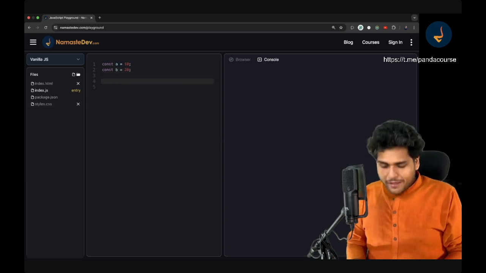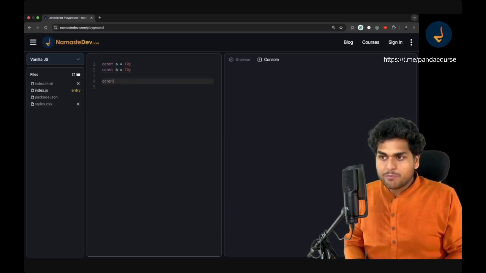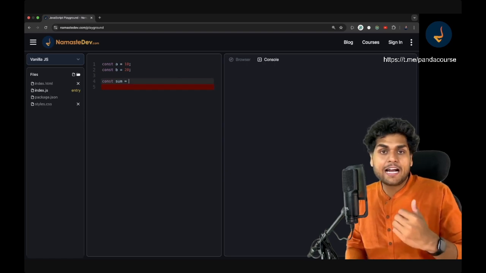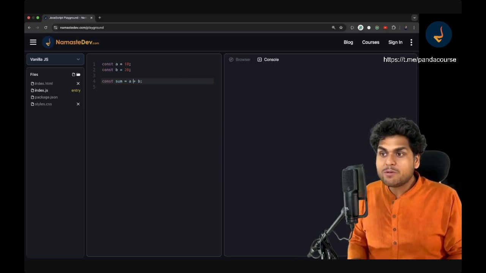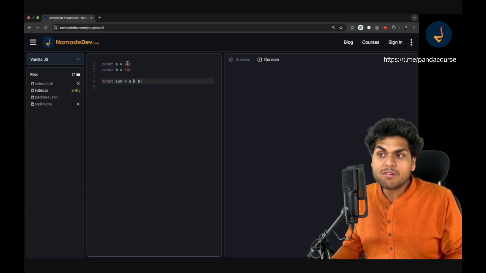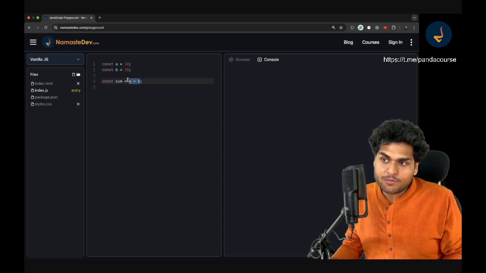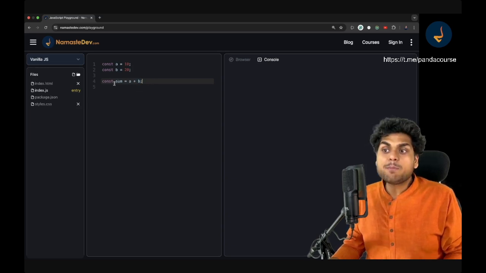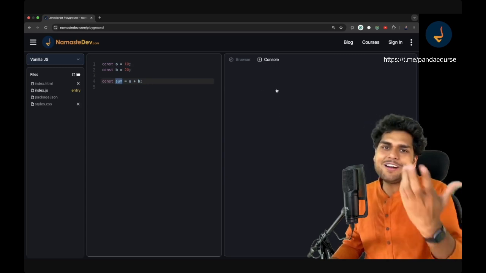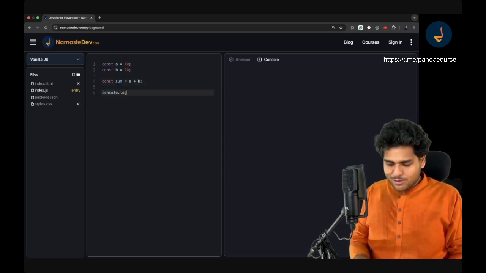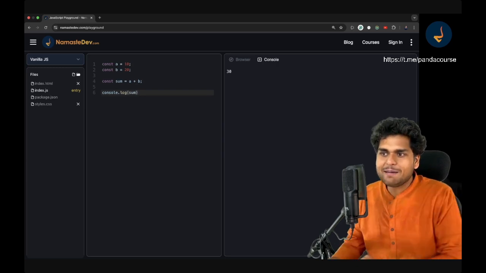Now similarly, we can create one more variable, const sum, and I can calculate the sum of these two numbers, right? I can write a plus b, and it will add these two numbers. It will add 10 and 20, and store the result of a plus b into sum. Now, suppose I want to see the value of this sum on my console. How will I see that? You already know that. I will have to do console.log, and if I write sum over here, it prints 30, my dear friends.